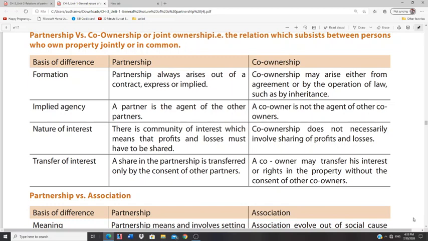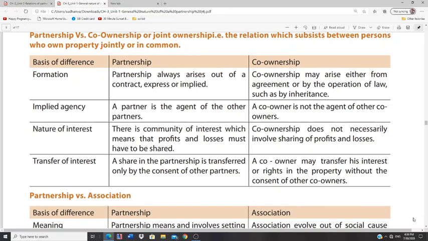In a partnership firm, a share can be transferred, but only after the consent of all the partners. But in a co-ownership, he can transfer his rights, like selling part of his property to others, without the consent of other co-owners. A co-owner is an autonomous, legitimate authority over that particular part of the house.